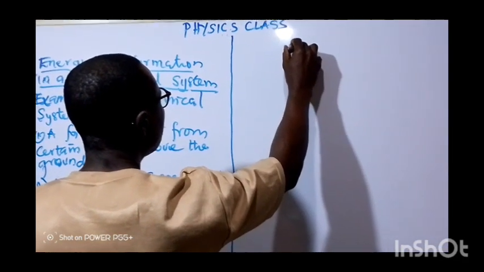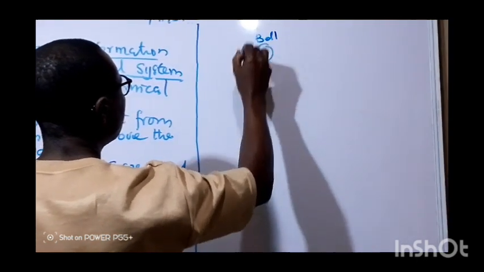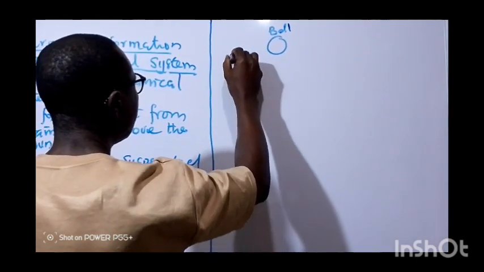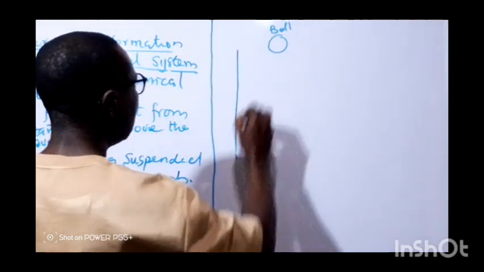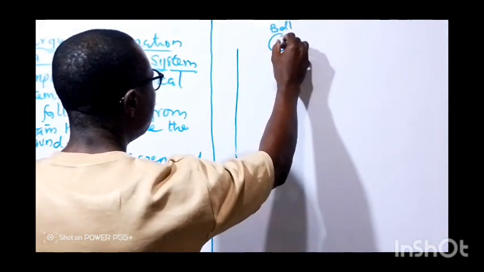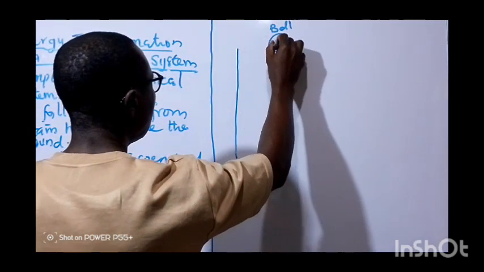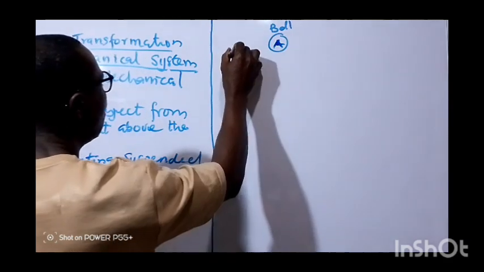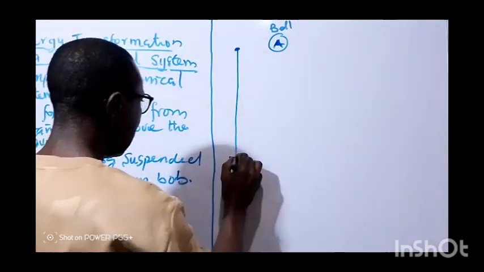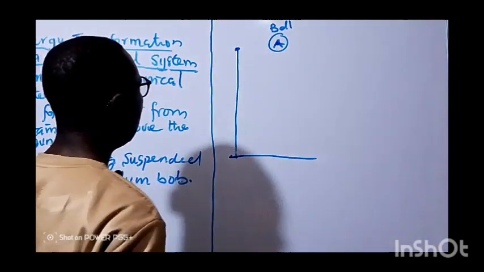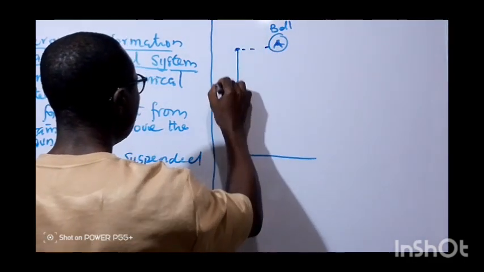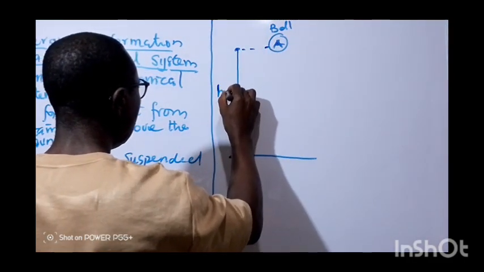At this particular point, the height from the horizontal ground, let's call it this point A, and the height, this is the horizontal ground, from here to here, let's call it HA.